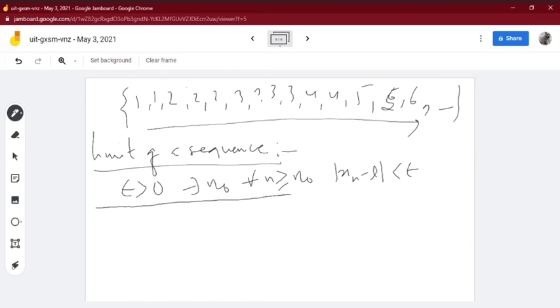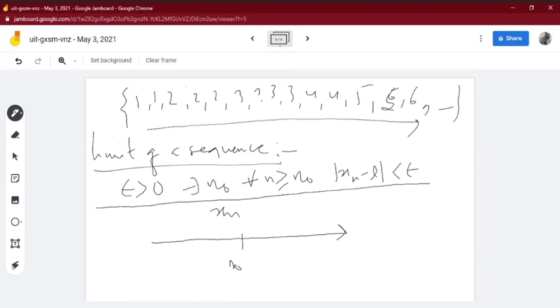So what does this mean? For epsilon greater than 0, there exists n naught, and for all n greater than or equal to n naught, |x(n) minus l| less than epsilon holds. Suppose this is the real line, because a sequence is nothing but real numbers. X is a mapping from N to R, so x(n) belongs to R. Let us suppose that epsilon is a very small number. This is the real line of x(n): x1, x2, x3, x4, and it goes on. Now suppose this is the point n naught, anywhere on the real line.